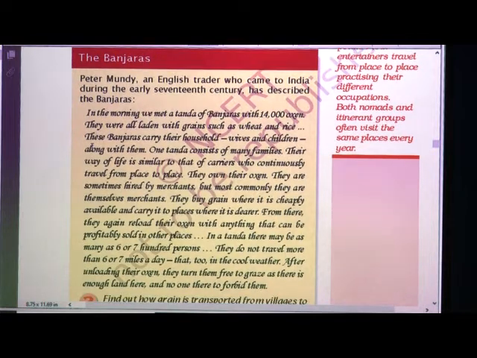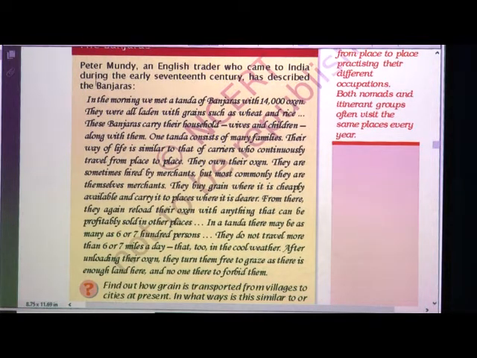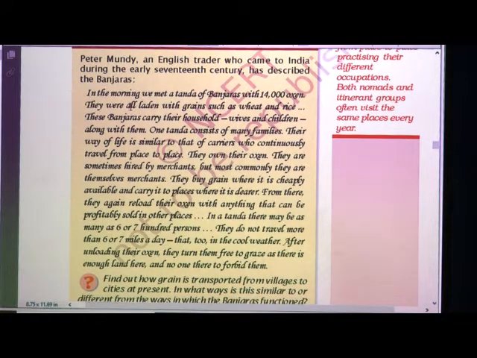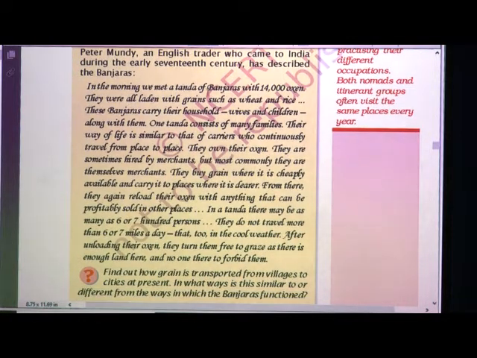Now, see, Peter Mundy, an English trader who came to India during the early 17th century, has described the Banjaras. How did he describe them? Let us see. In the morning, we met a Tanda of Banjaras, which had 14,000 oxen. They were all laden with grains such as wheat and rice.